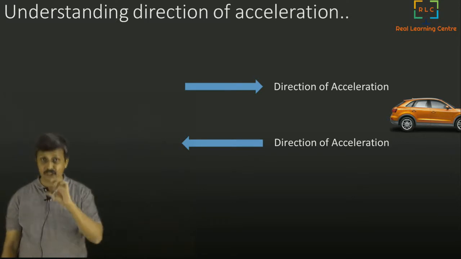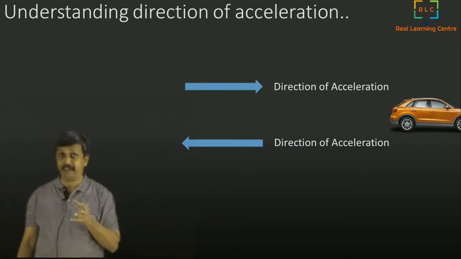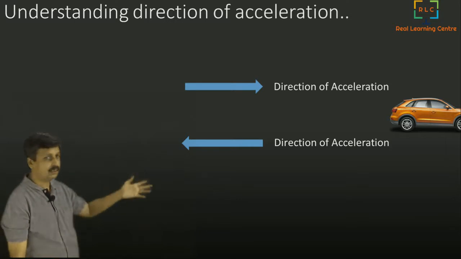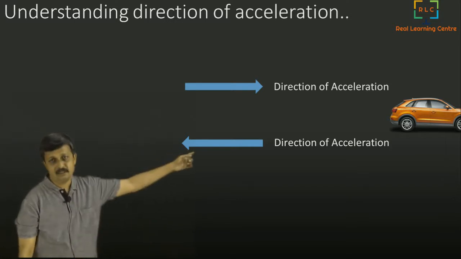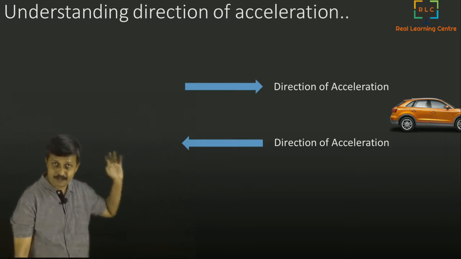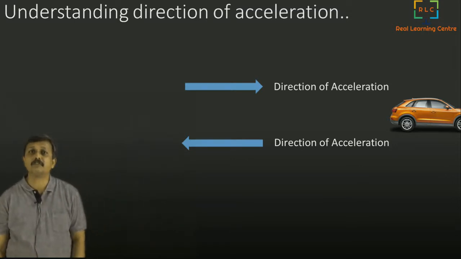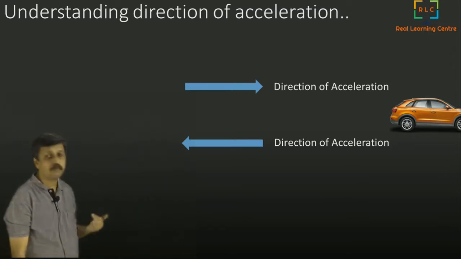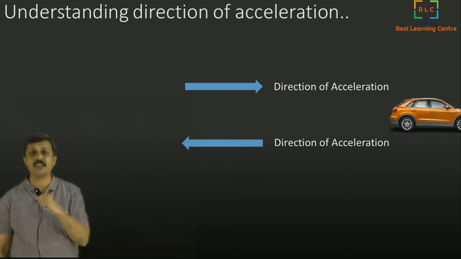Direction of acceleration is defined like this. You can't ask why, it's the definition. Direction of acceleration is in this direction when it is speeding up, that is, in the same direction as the movement. In the other case, it is in the opposite direction of the movement. That is how it is defined.